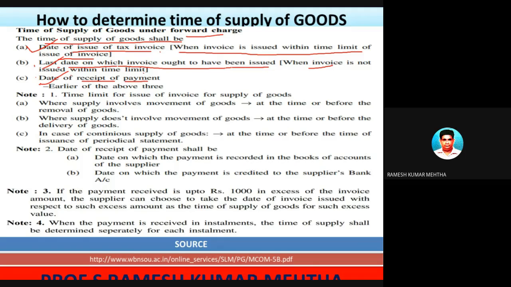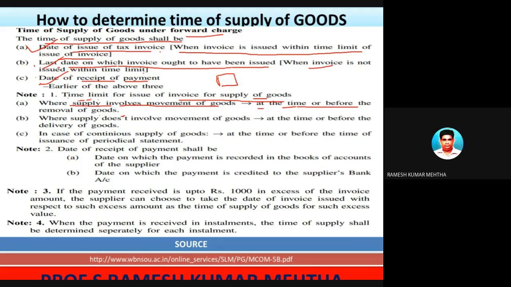Let's talk about note one. Note one is the time limit for issue of invoice for supply of goods. What is the time limit within which the invoice has to be raised by the supplier of goods? When the supply involves movement of goods, so when the goods are supposed to be transported to the end customer, the invoice is to be issued at the time or before the removal of goods.